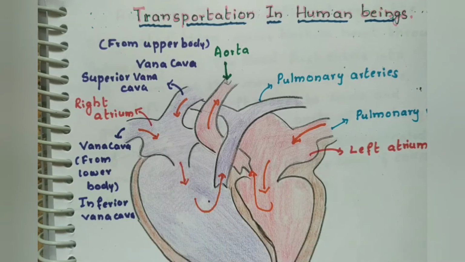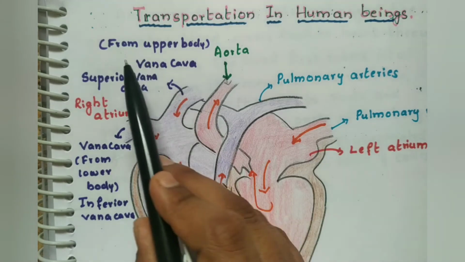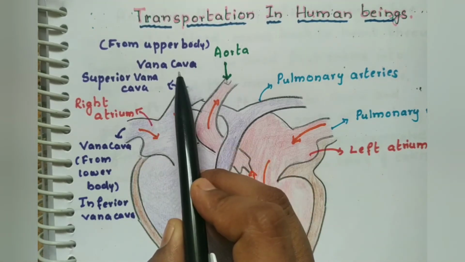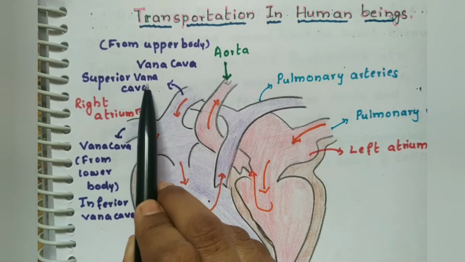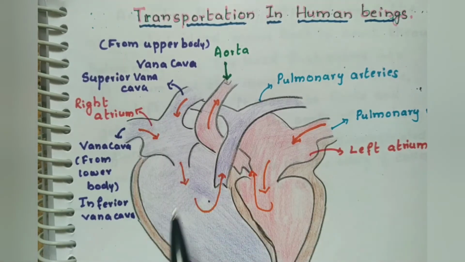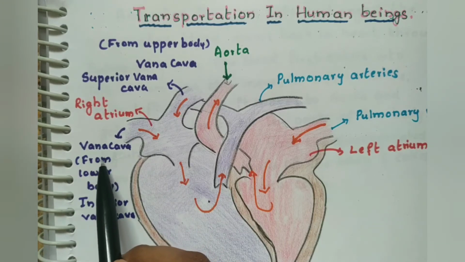See, it is blue color. This one carries the blood from the upper part of the body, which is why it is called the superior vena cava. And the vena cava which carries blood from the downside of the body, from the organs below the heart, is called the inferior vena cava.